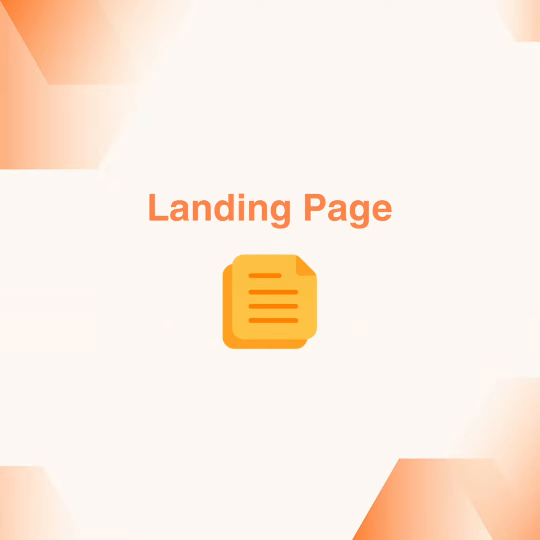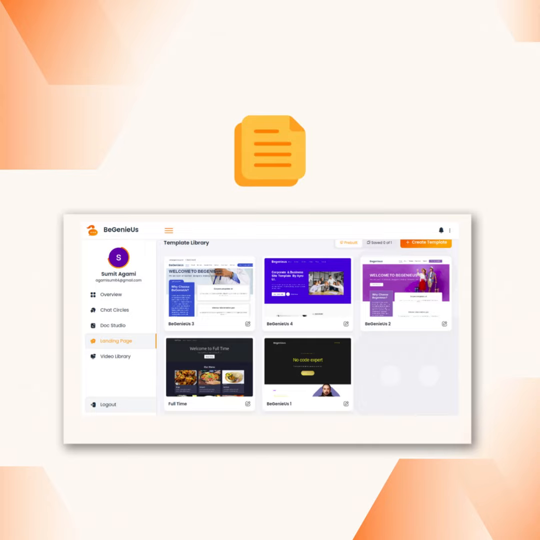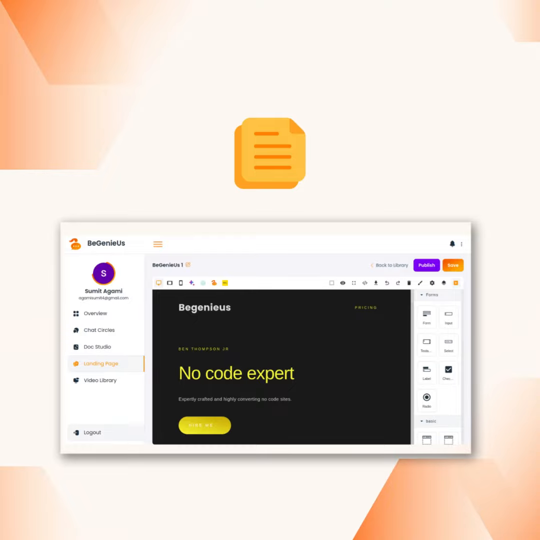Landing page. Your space for creating web pages, made easy with AI assistance. Choose templates or craft your unique designs. Whether you use our templates or create your own, our AI ensures your web page journey is smooth and creative.